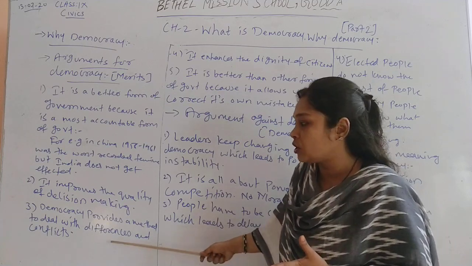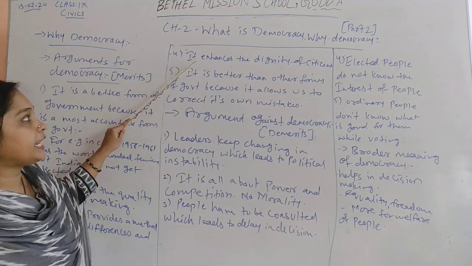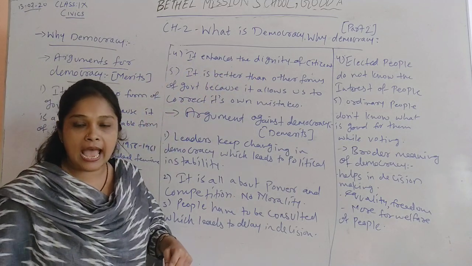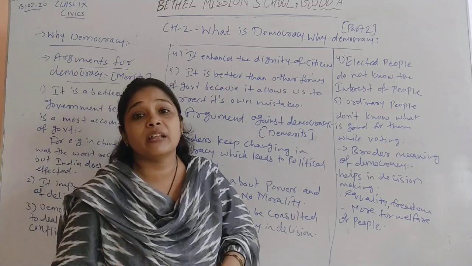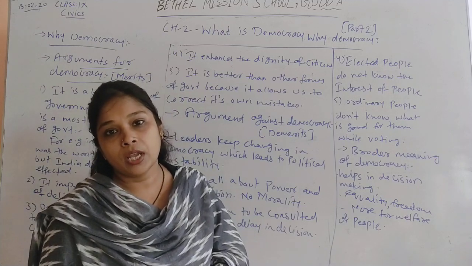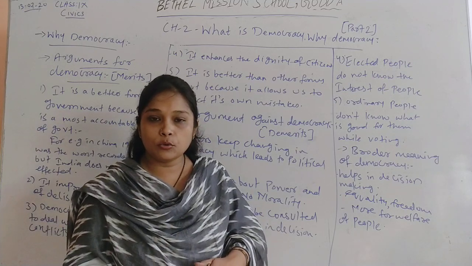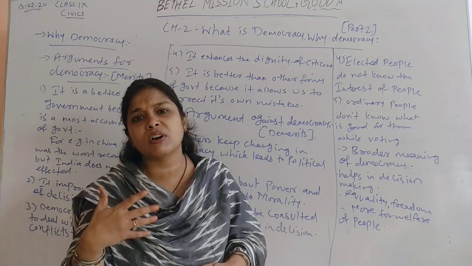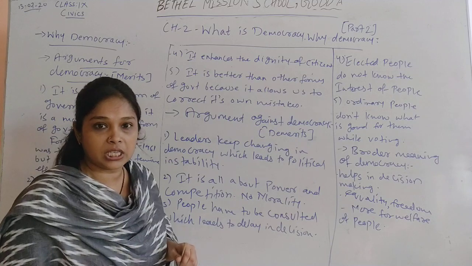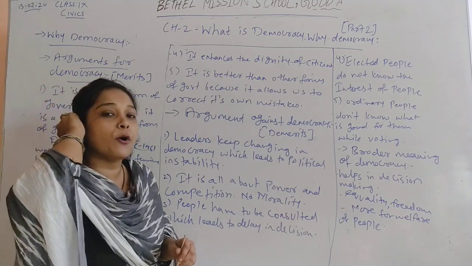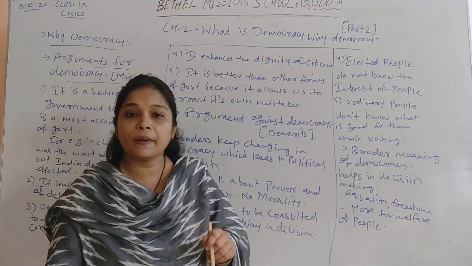That is why we say that democracy is the best form of government when compared with the other forms of government. Next one is that it enhances the dignity of citizens. Democracy gives many rights to its citizens. We have many fundamental rights like the right to equality, right to freedom, right to association, right to choose our own religion, right to choose our own government, and the right to vote. All these fundamental rights enhance the dignity of citizens in democracy. In democracy, citizens are given very much importance because they are the people who vote and elect their own representatives. People are most important.